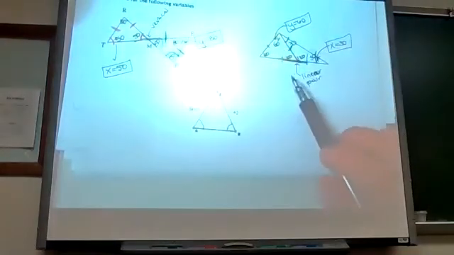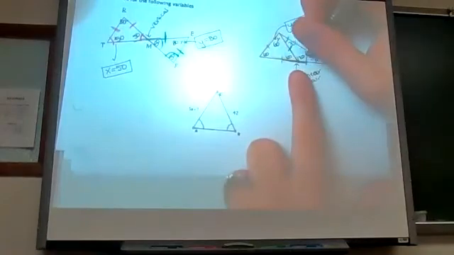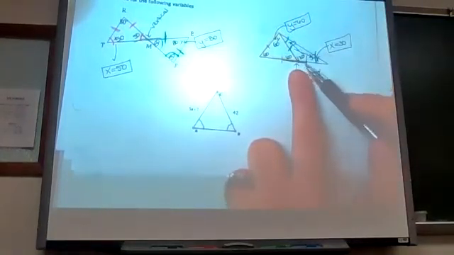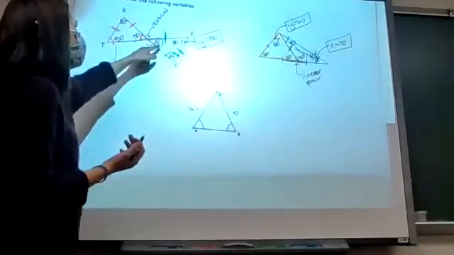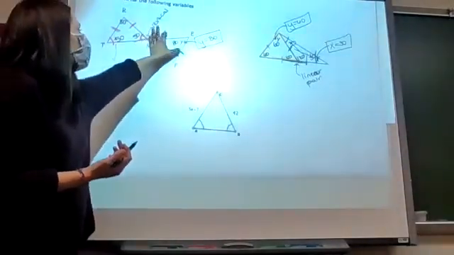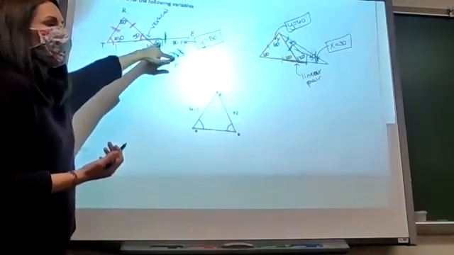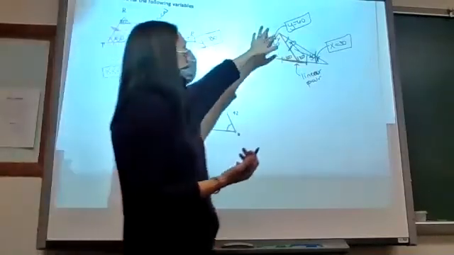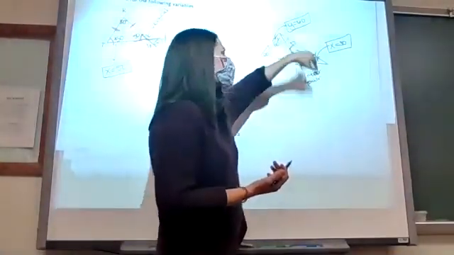Sometimes students have a hard time knowing what two angles are the same. So you got to kind of go across from those sides, which in a triangle like this is a little hard to see. Or you can think about it as the side that's not marked. That helps students sometimes. So here's the marked side. The side that's not marked, those two angles connected to that, those are the two that are the same. So like in this triangle, that's the unmarked side. So the angles attached to that side are the ones that are the same.